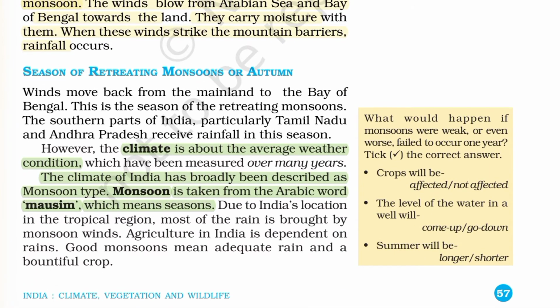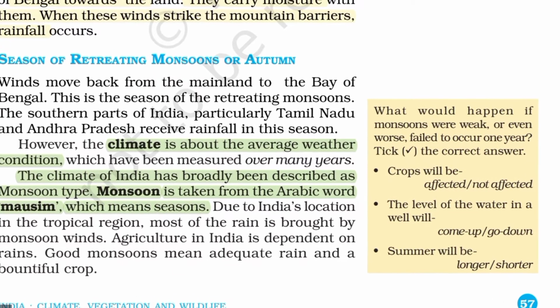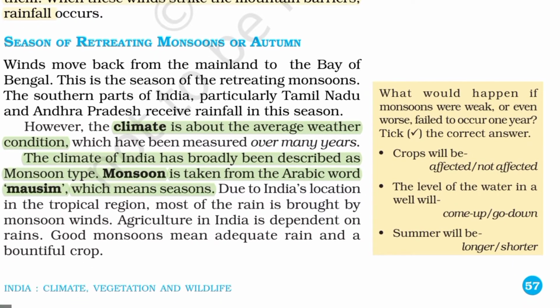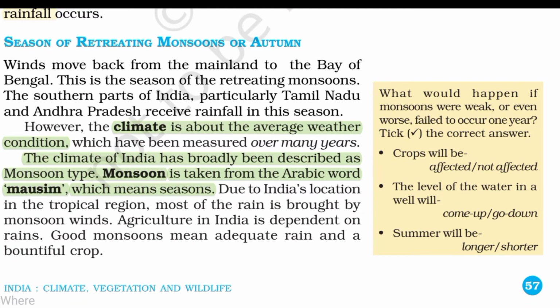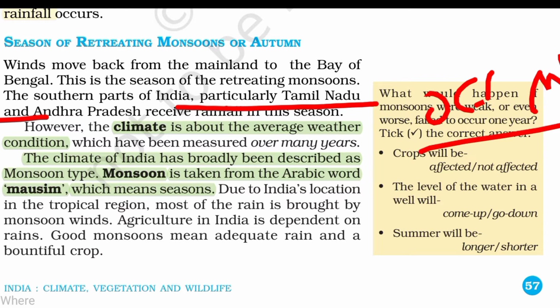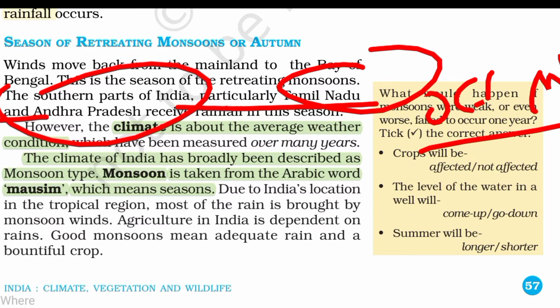Then comes the retreating monsoon or autumn season. When the monsoon season ends, the autumn season starts. Tamil Nadu and Andhra Pradesh receive rainfall in this season. October and November is the main monsoon season there, and Tamil Nadu and Andhra Pradesh get more rain than the average of other states.